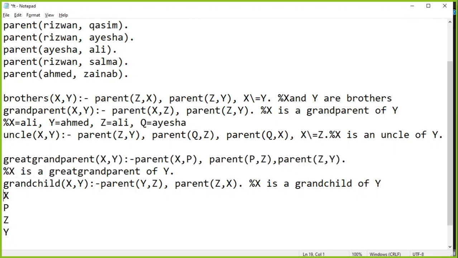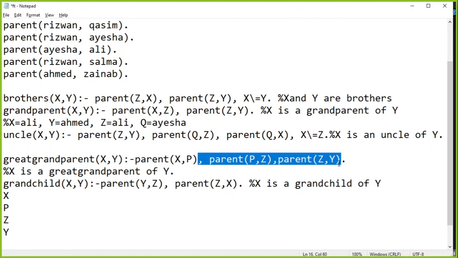If X is a parent of P, फिर हमने ये कहा P is a parent of Z and Z is a parent of Y, लेकिन इसको मैं एक दूसरे एंगल से भी सोच सकता हूँ, and I can say that X is a great grandparent of Y if X is a parent of P and P is a grandparent of Y. So मैं इन दोनों चीज़ों को रिमूव करके ये लिख सकता हूँ कि P is a grandparent of Y. क्यों? क्योंकि ये दोनों चीज़ें वही हैं, parent PZ, parent ZY is the same thing as grandparent PY. So I can write it like this, P should be the grandparent of Y.